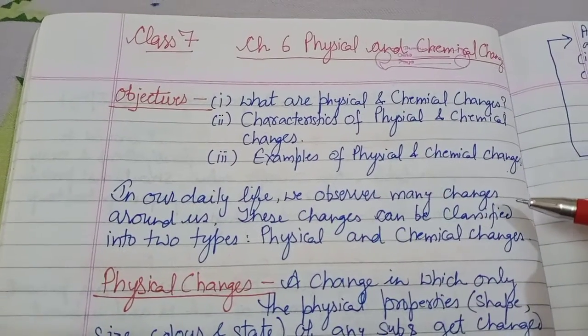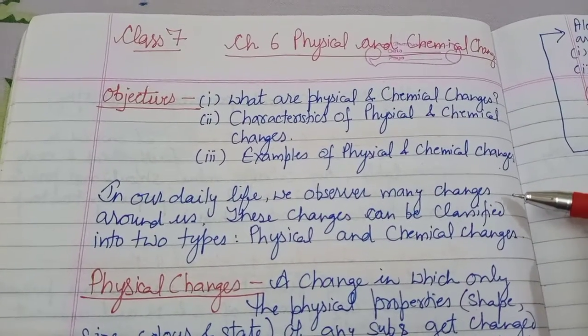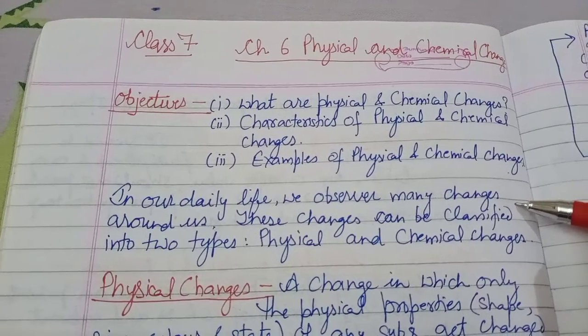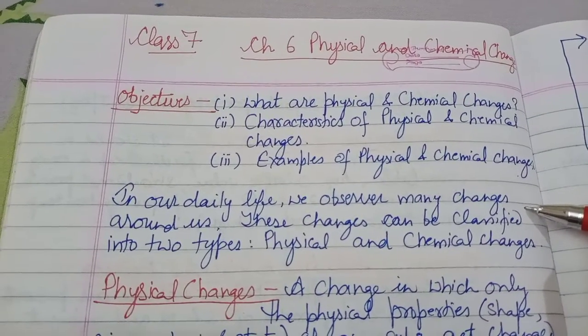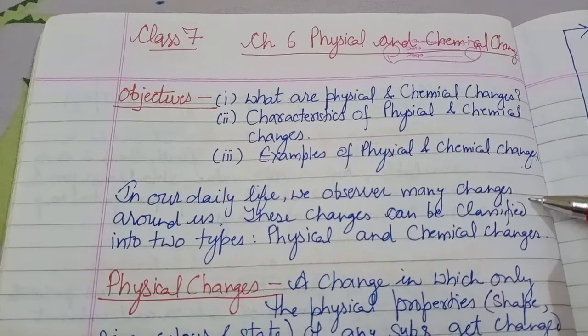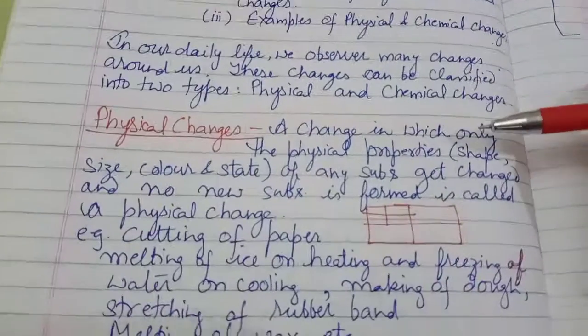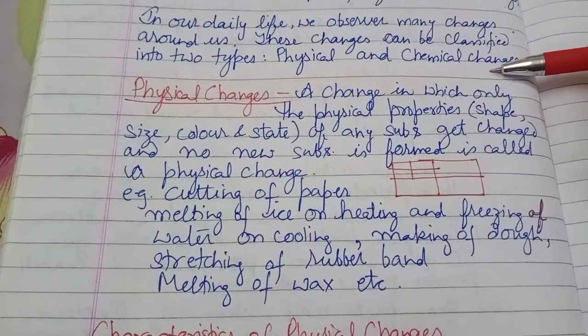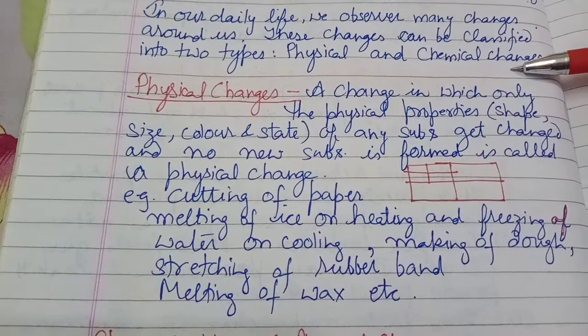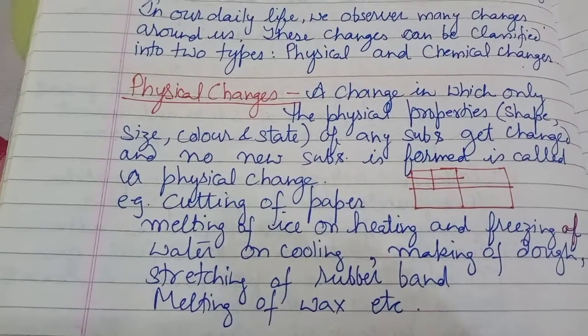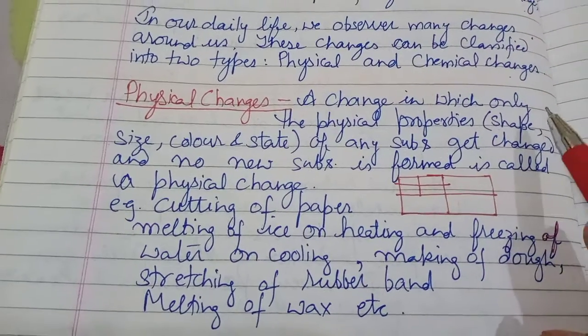Students, in our daily life, we observe many changes around us. These changes can be classified into two types: physical changes and chemical changes. First, physical change. A change in which only the physical properties, what are physical properties?